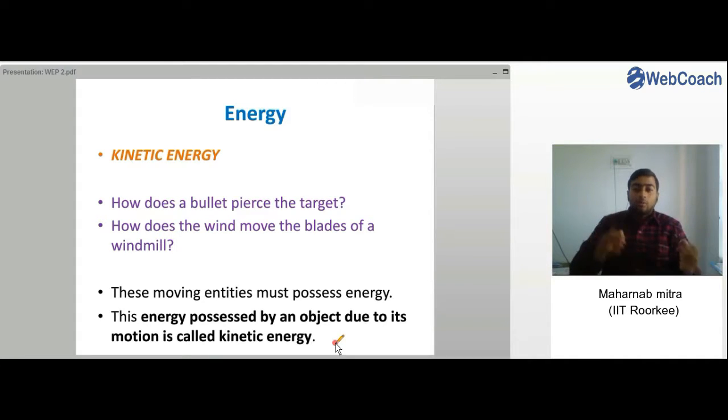Or we can say that when a body is in motion, the energy which it has is kinetic energy, and by the word kinetic we mean something is actually in motion. The word kinetic means something is actually in motion. So kinetic energy is the energy which is associated with something in motion.